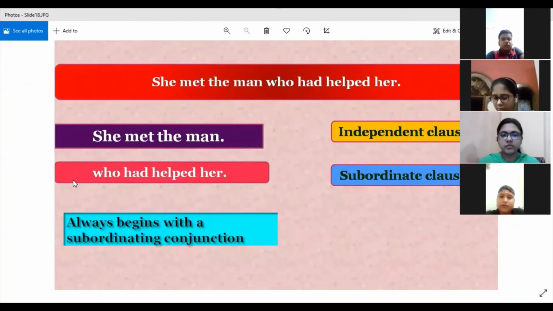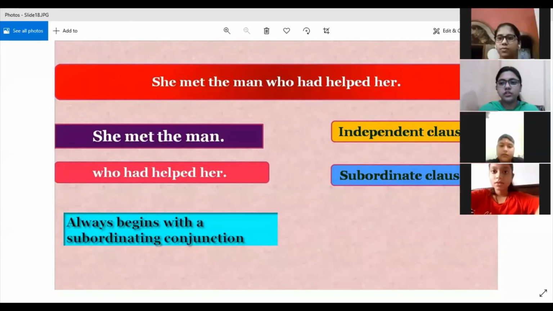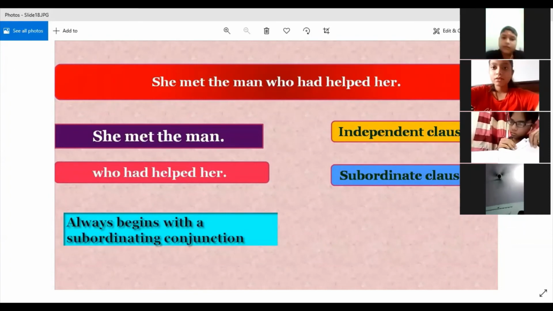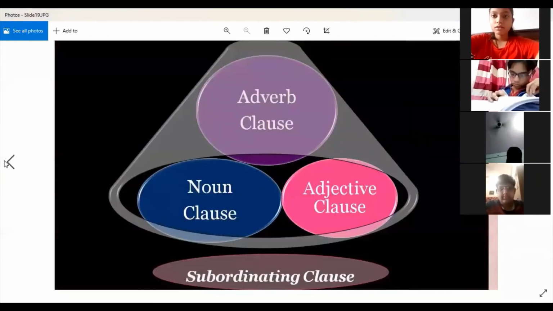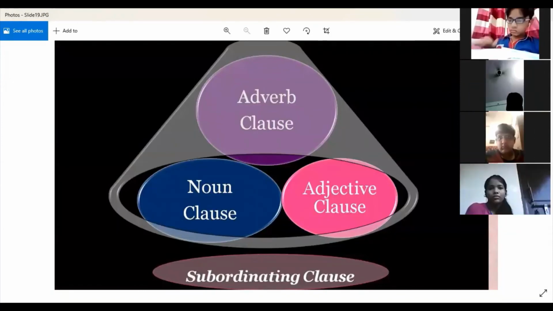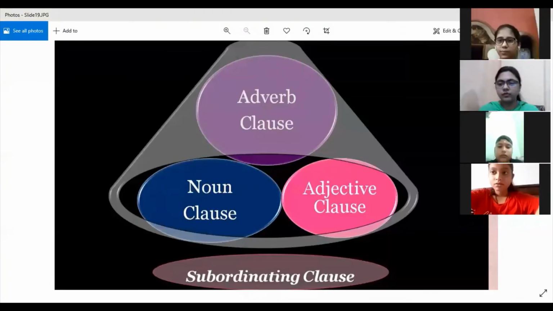Yes. And where is the subordinating conjunction in this clause? "Who helped her?" Ma'am, "who". Yes, very good. So you people have understood this much. All right. We have different kinds of subordinate clauses now, but we will do it tomorrow. We'll take this up later because we won't be able to complete it in today's class.